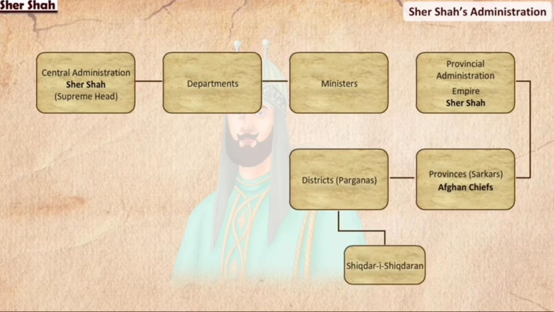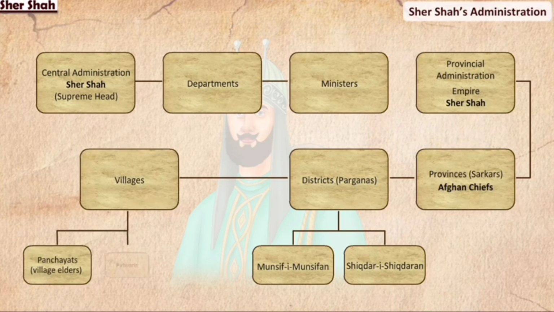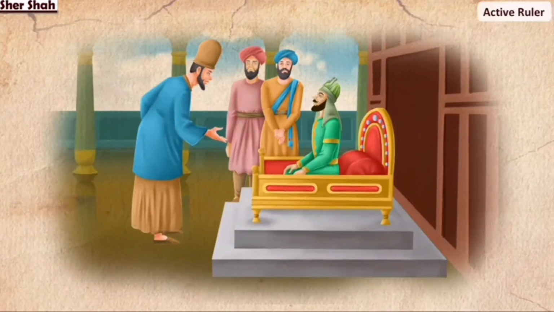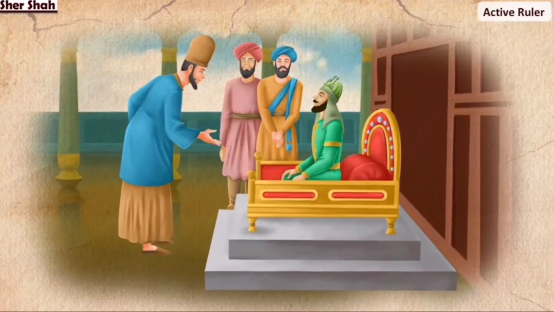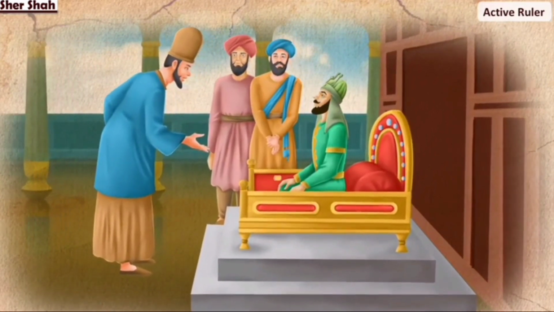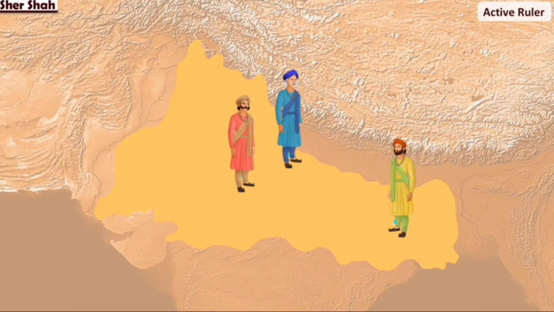They had to report to the Shikdar-e-Shikdaran, who looked after matters of law and order. They also reported to the Munsif-e-Munsifan, who collected revenue and overlooked civil cases. The villages were overseen by panchayats that consisted of village elders. Sher Shah kept in touch with the villages through village officials such as patwaris and muqaddams. Sher Shah took an active role as a ruler and went on regular inspections around his kingdom. He also set up a spy system. To prevent his officials from becoming corrupt or complacent, he transferred them periodically.